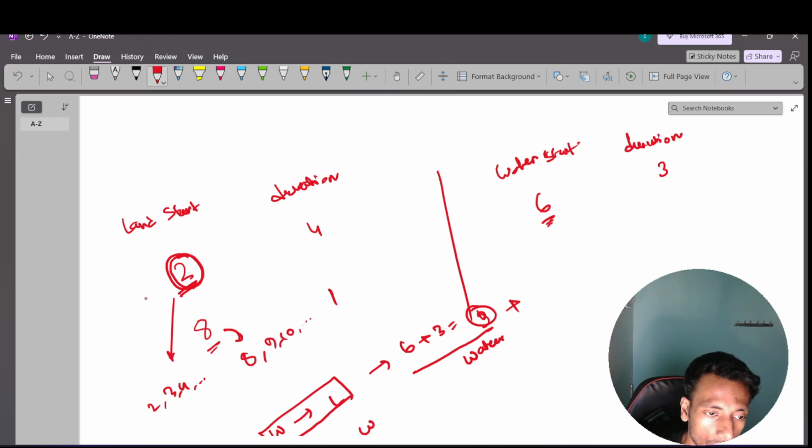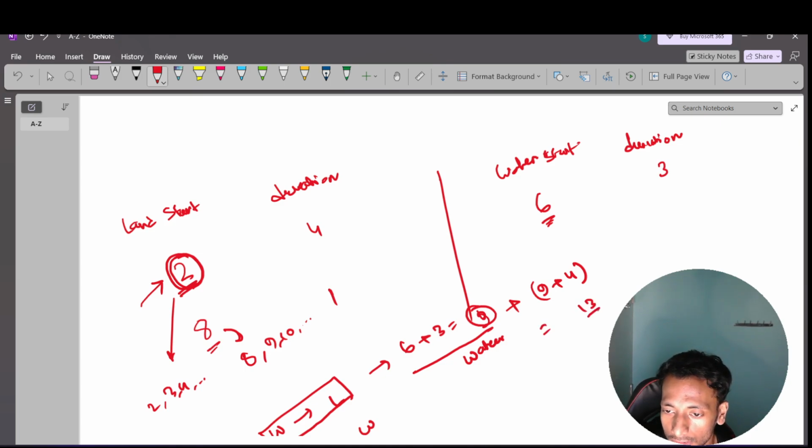So if I choose the first event, I can only start at 9 and it will last for 4 minutes. So ultimately it will end at 13. Clear? So if I choose first water and then this event, it will take 13 minutes.